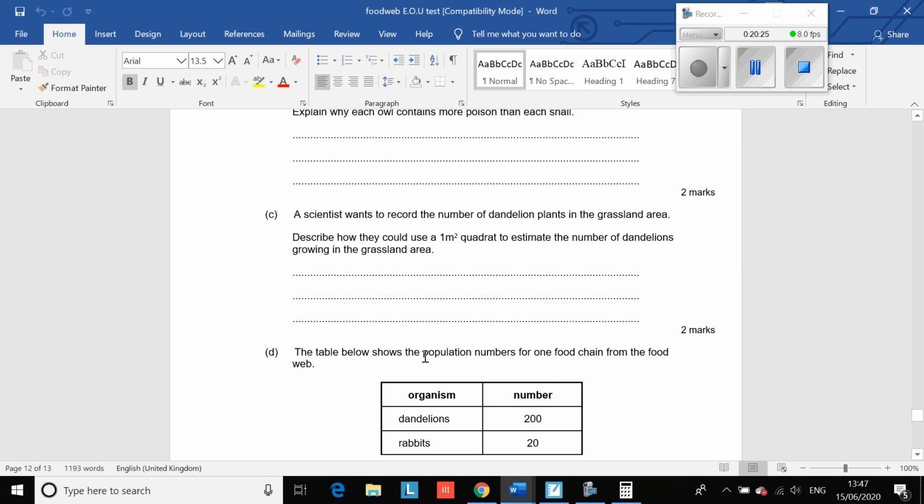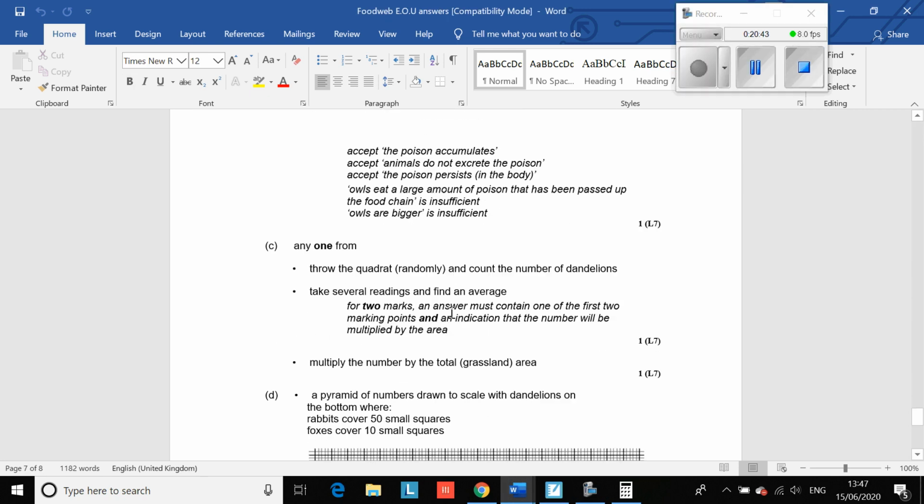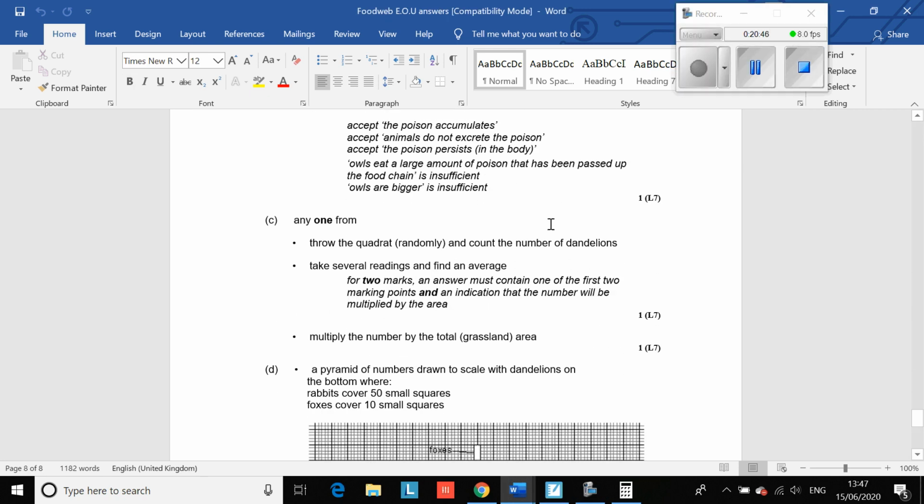Right, C. A scientist wants to record the number of dandelion plants in the grassland area. Describe how they could use a 1 meter square quadrat to estimate the number of dandelions growing in the area. This was quite a tough one, so don't worry if you got this one wrong. Okay, so throw a quadrat randomly and just count the number of dandelions. Take several readings to find an average and multiply that number by the total grassland area. That was tricky, and unless you knew how to do that, you probably wouldn't have got that one. So don't worry too much if you didn't.